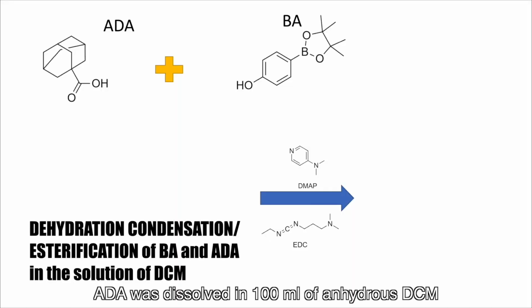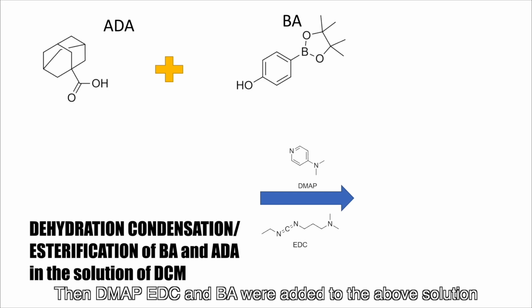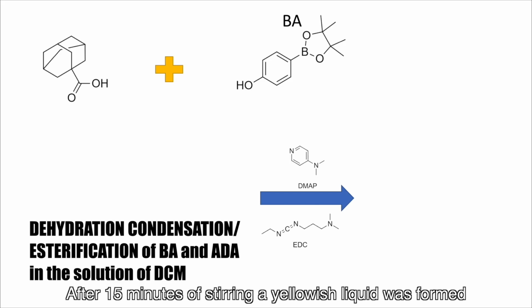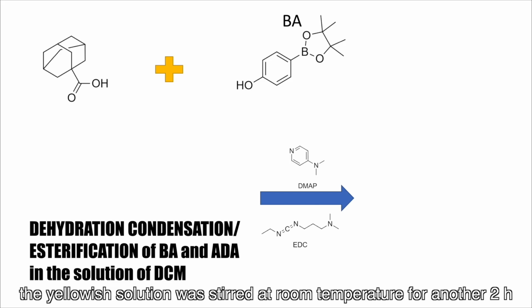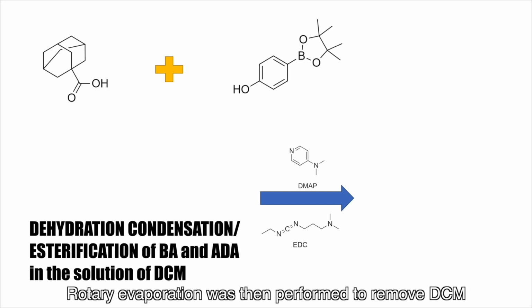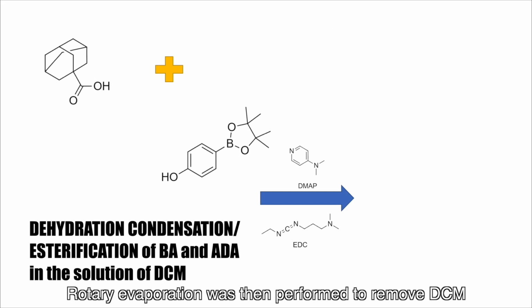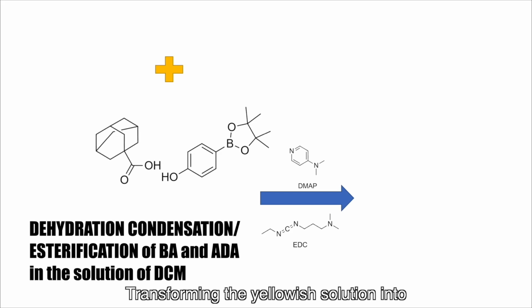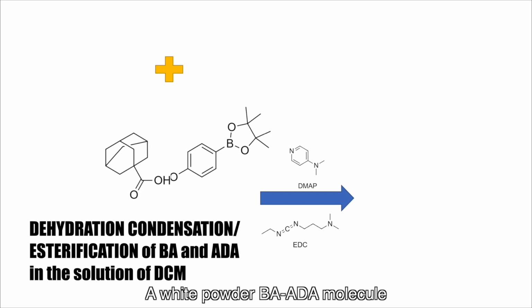ADA was dissolved in 100 ml of anhydrous DCM. Then, DMAP, EDC, and BA were added to the above solution. After 15 minutes of stirring, a yellowish liquid was formed. The yellowish solution was stirred at room temperature for another 2 hours. Rotary evaporation was then performed to remove DCM, transforming the yellowish solution into a white powder, BA-ADA molecule.